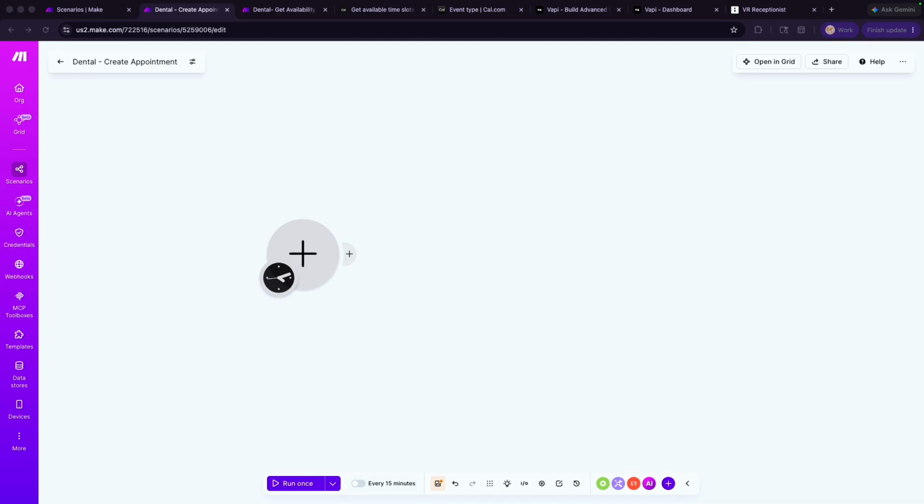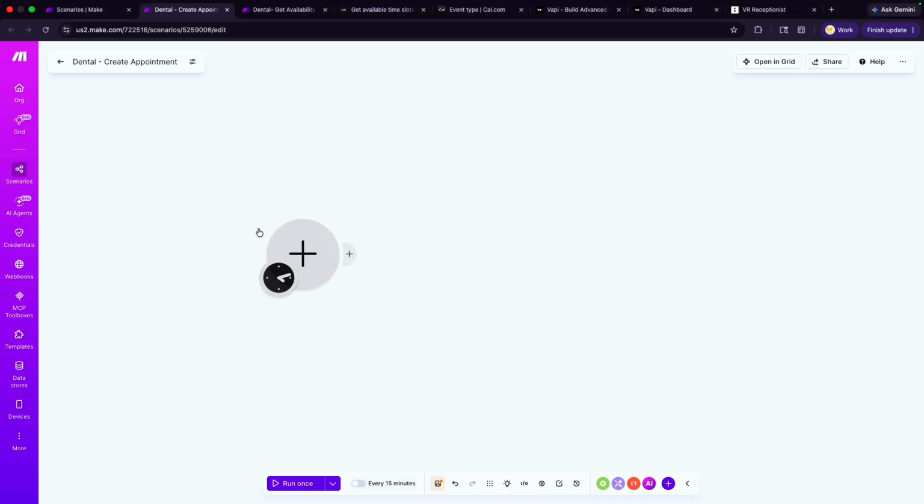Okay, so now that we're done with the first scenario, we're able to get availability to see if we have any slots available. We're going to move to the next step wherein once the assistant finds the slots, it can go ahead and ask the person for their details, and then it will go ahead and create the appointment.